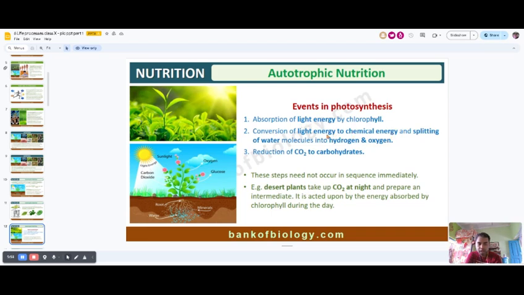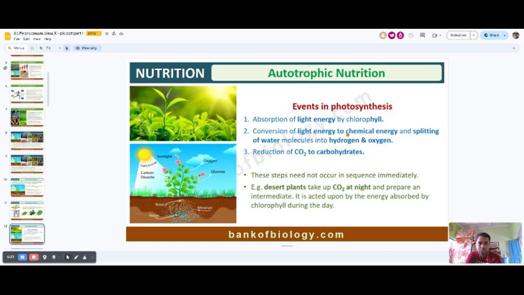That means the plant converts the sun's energy into chemical energy, the glucose molecule, and they also use the water molecules which they absorb from the soil. These water molecules are converted into hydrogen and oxygen, and the oxygen is produced as a byproduct. And after that, the CO2 in the presence of hydrogen produces carbohydrate. Now, again, I will explain: the light energy is absorbed by the plant.